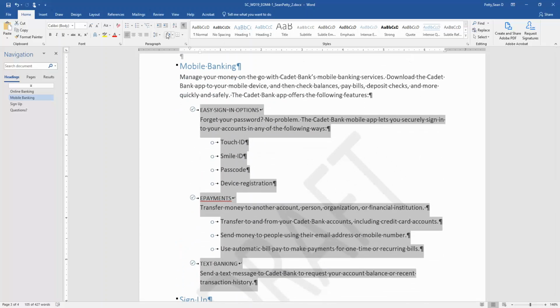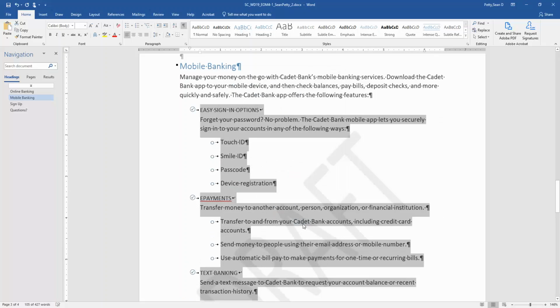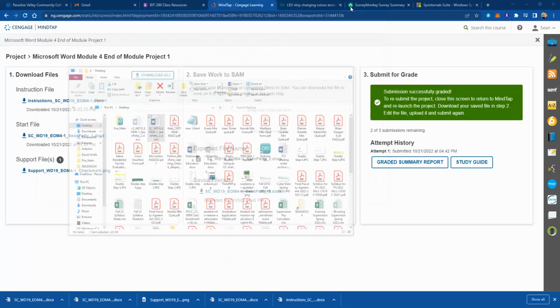I'm going to come back over to indentation. Yeah, it looks like it's not there. So for whatever reason, it seemed to have disappeared. So I'm going to go ahead and put it back on here. We want a right indentation of 0.5. And I'm going to click OK. There we go. So it looks like that was the step I missed. I'm going to go ahead and save this, and let's see if that corrected our problem to 100%.